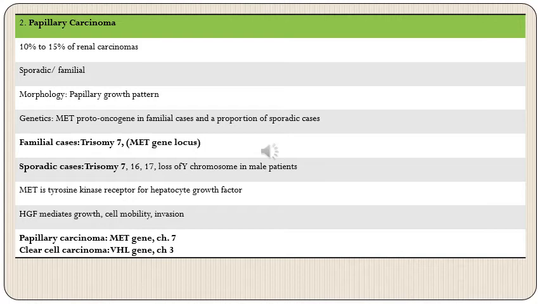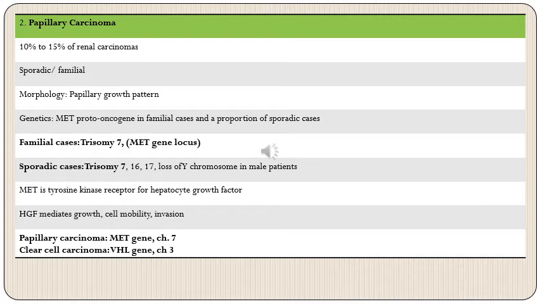So other genetic abnormalities can also be detected in sporadic cases in addition to trisomy 7, which is the locus for the MET gene. Familial cases will have trisomy 7, which is the locus for the MET proto-oncogene, whereas in sporadic cases, there is trisomy 7 in a proportion of cases, whereas others can have involvement of chromosome number 16, 17, and there can be loss of chromosome Y in male patients.